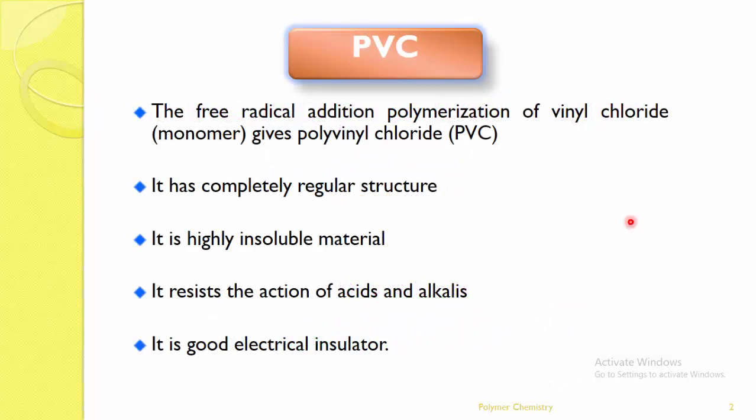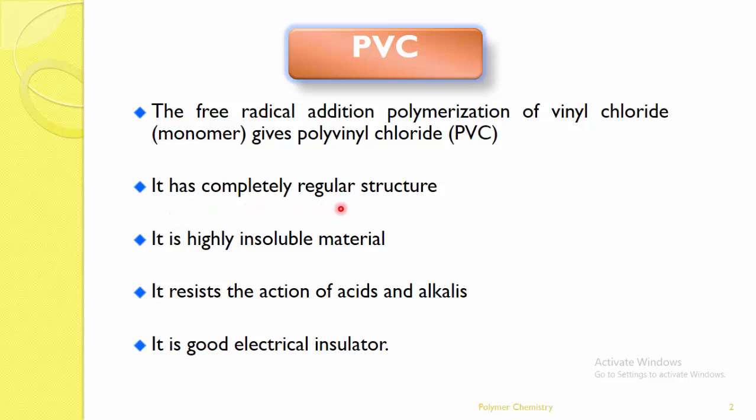First, we are going to start with the synthesis and uses of PVC. What is PVC? PVC is nothing but polyvinyl chloride. It's a polymer of vinyl chloride. This polyvinyl chloride can be formed by the radical addition polymerization. Radical addition polymerization of vinyl chloride, which is a monomer, gives polyvinyl chloride.